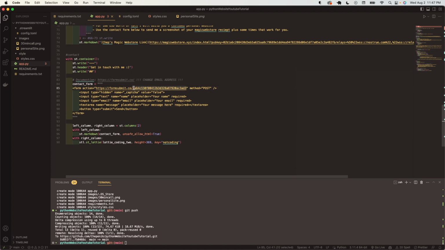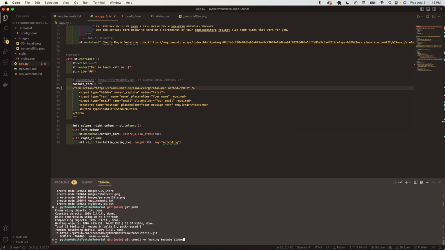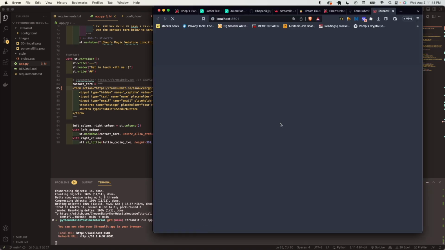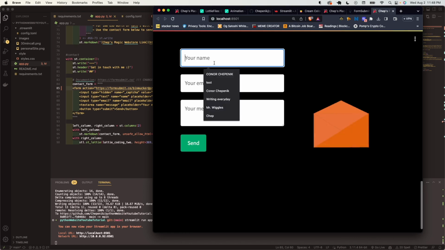And what you're going to want to do is put mucker@proton.me, just like a nice little burner email I got. And then if I start this up, streamlit run app.py, right? Now that we got the bin mucker thing, let's see, test at gmail.com.